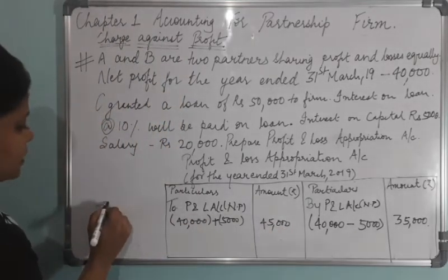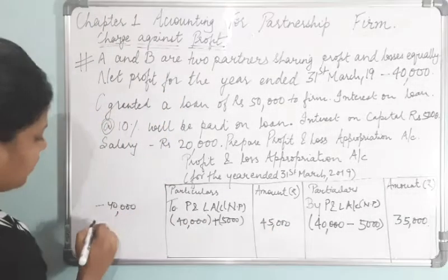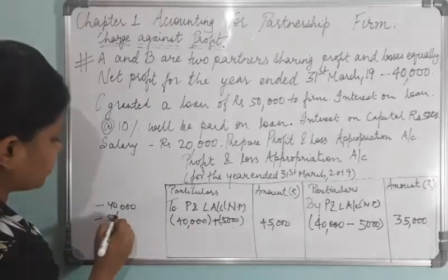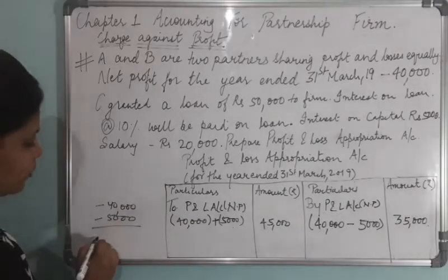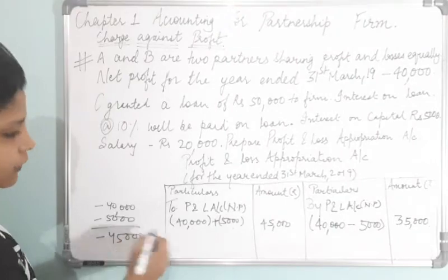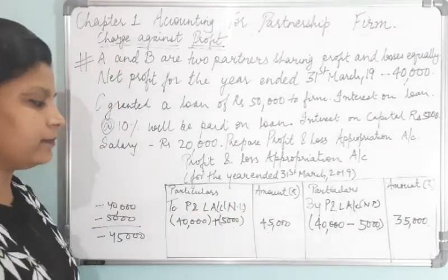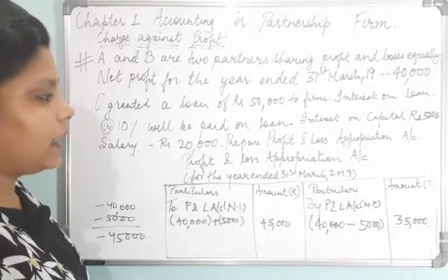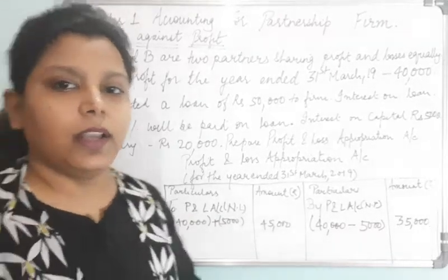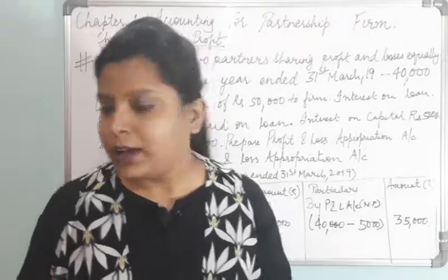Since minus 40,000 and 5,000 is also deducted, the resulting figure would have been 45,000 with the name net loss. And after that, we would have done the question in the similar way.